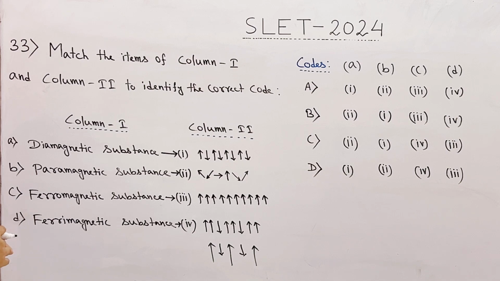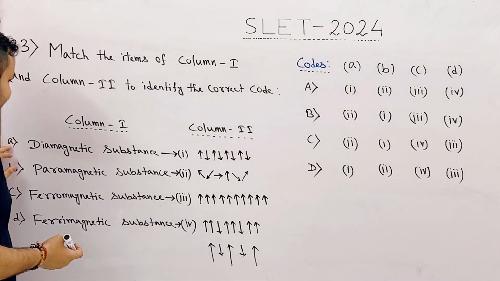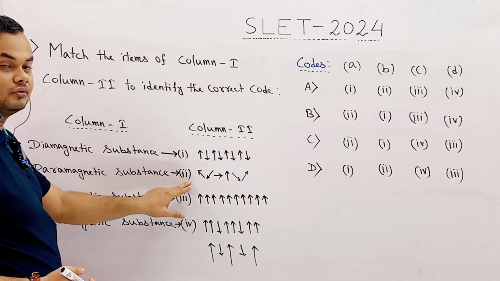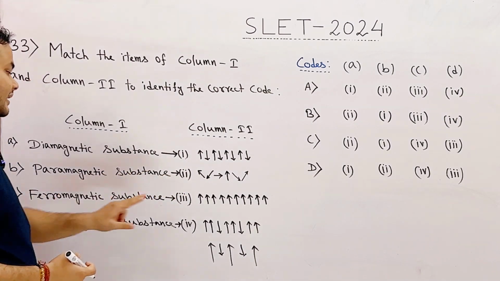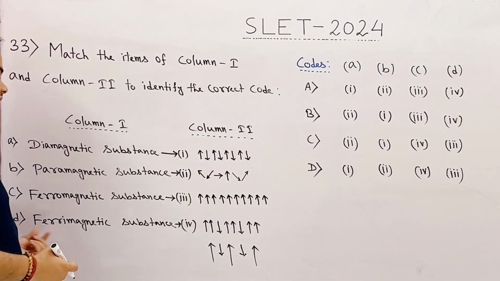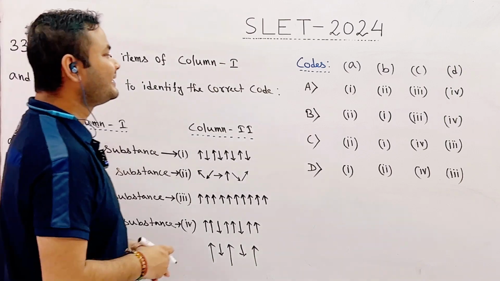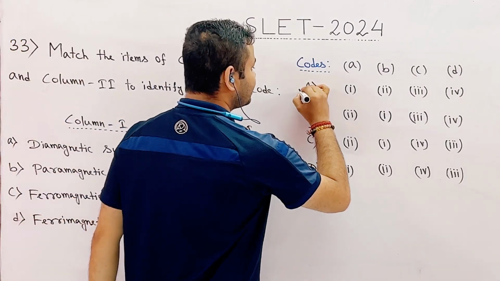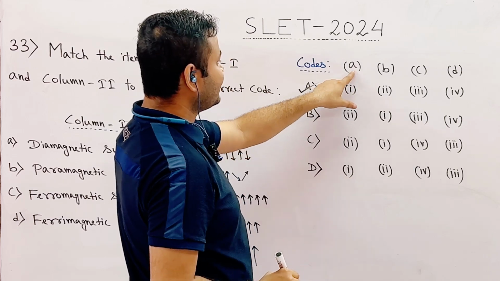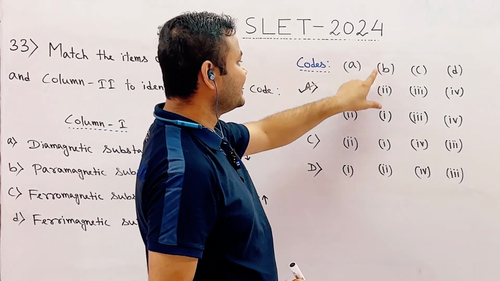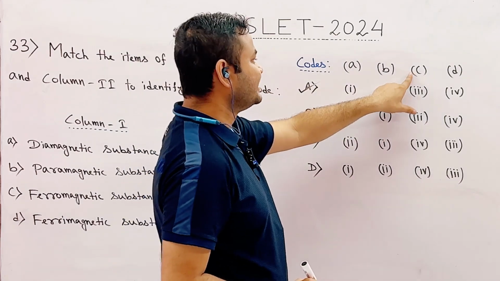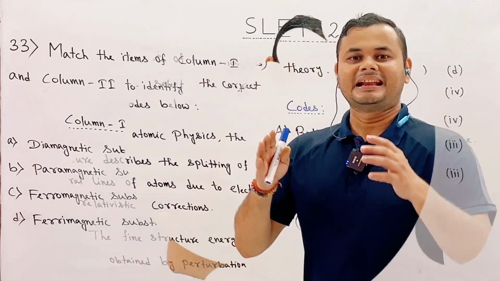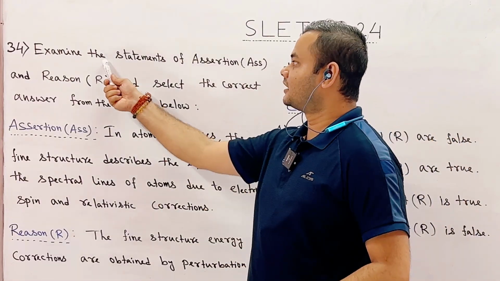So after analyzing we have seen that A is related to 1, B is related to 2, C is related to 3 and D is related to 4. So therefore the correct answer of question number 33 is option A. A is related to 1, B is related to 2, C is related to 3 and D is related to 4. Okay? Next, let us move to question number 34.